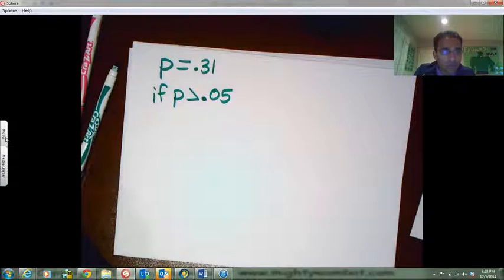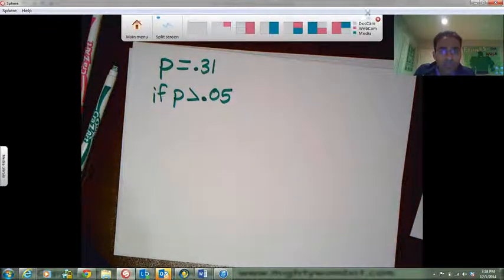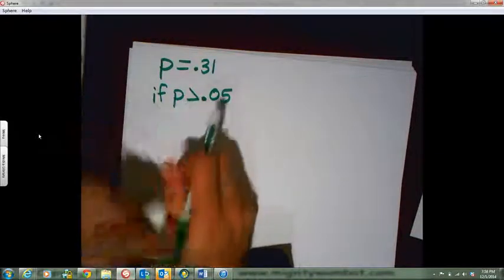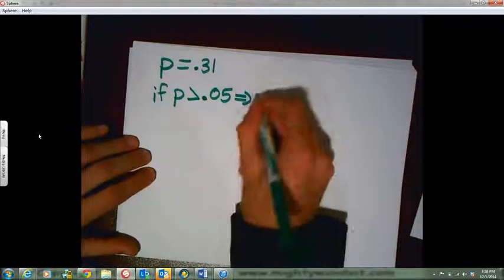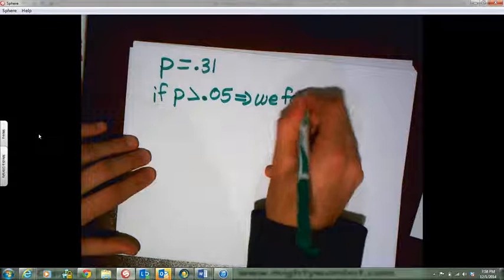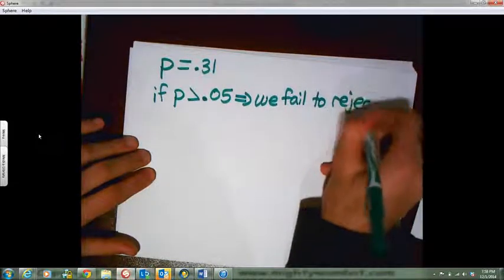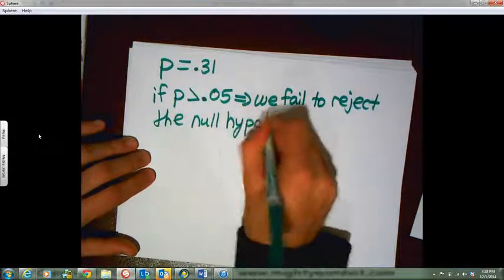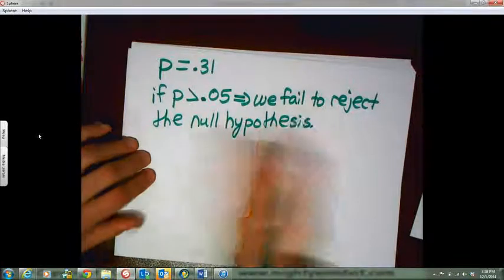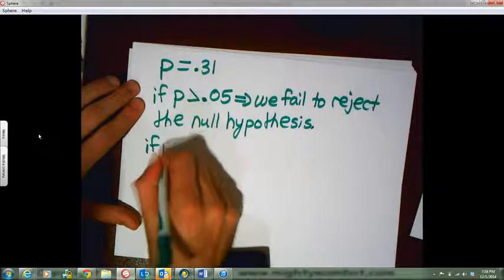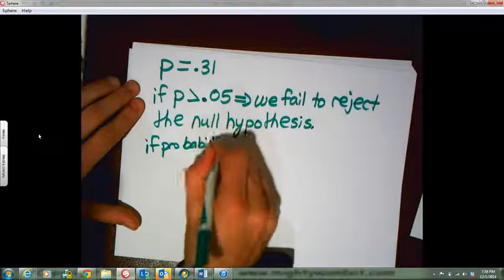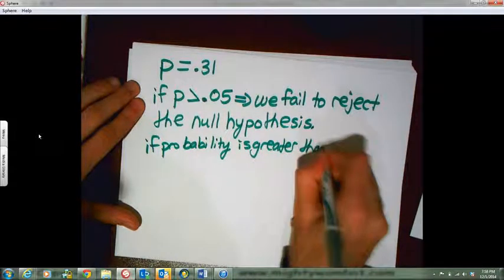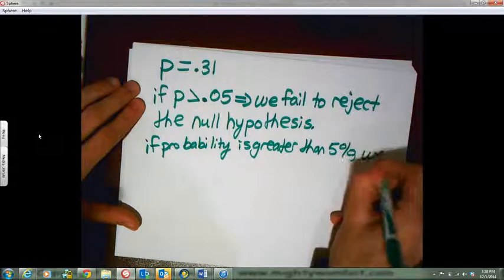Okay. So, if the probability is greater than 0.05, then we fail to reject the null hypothesis. In non-math words, it says if the probability is greater than 5%, we cannot conclude that Gatorade works.